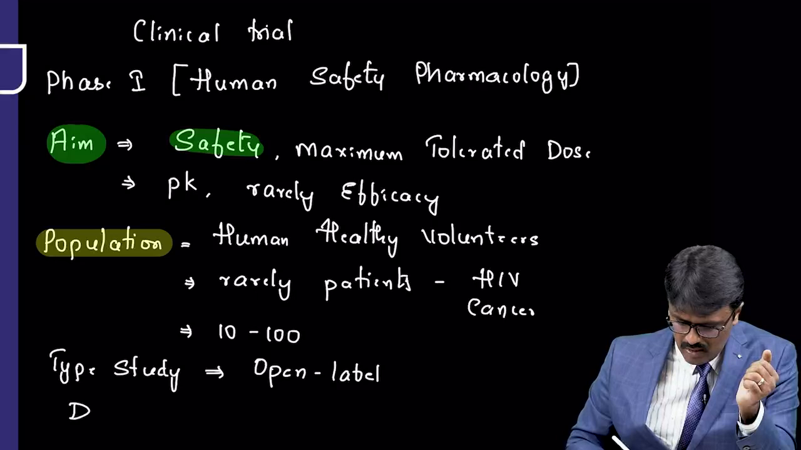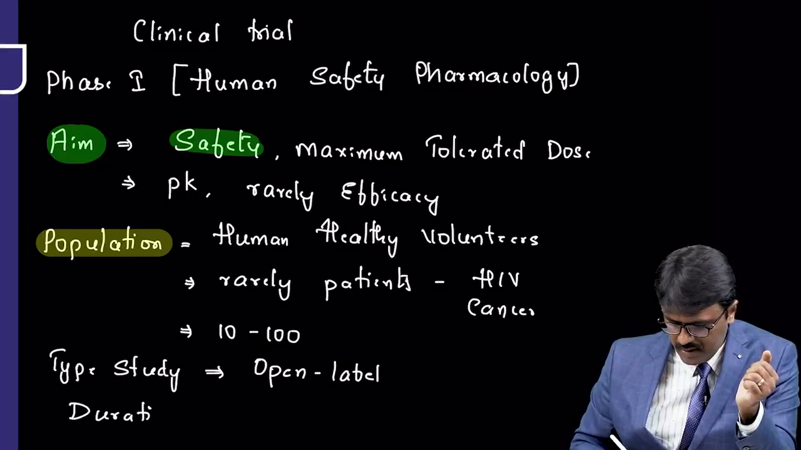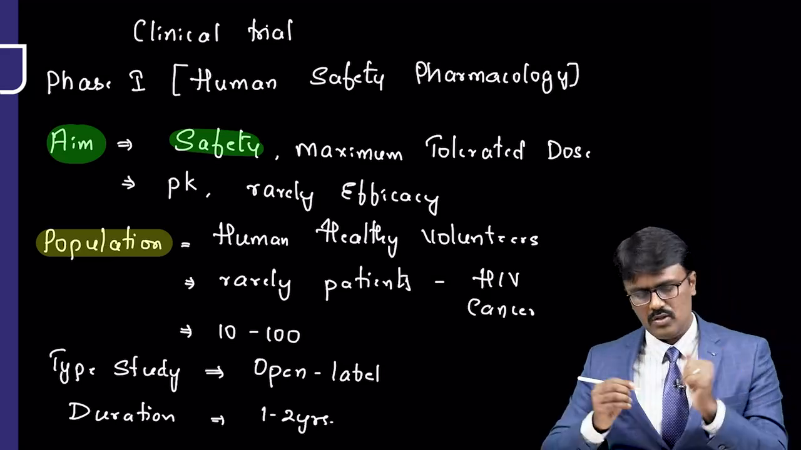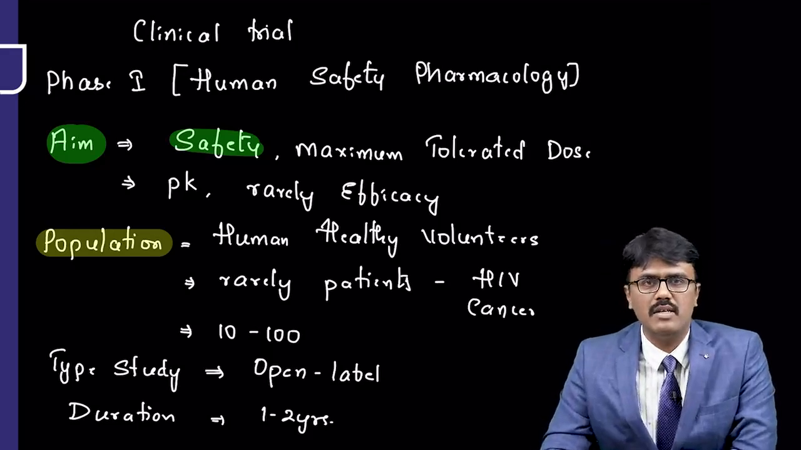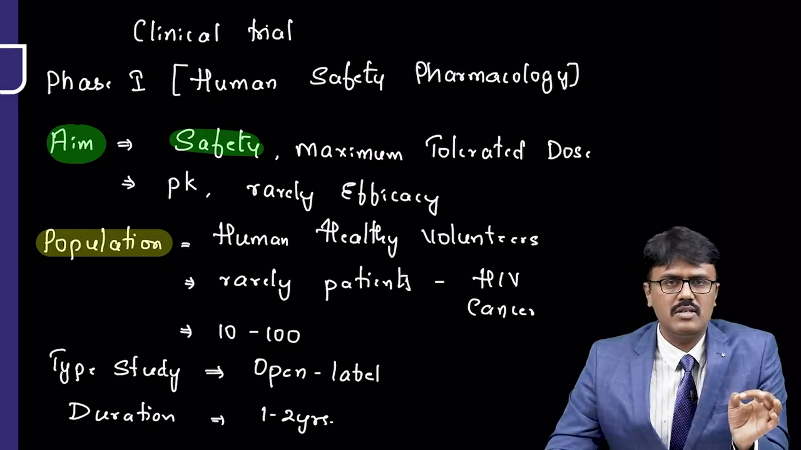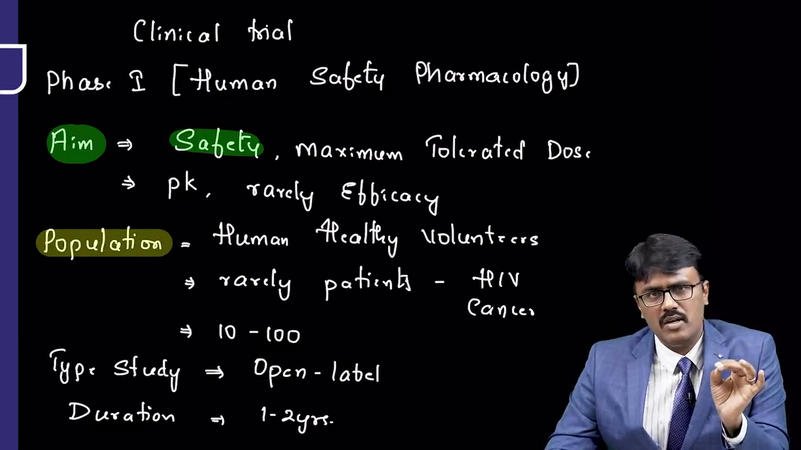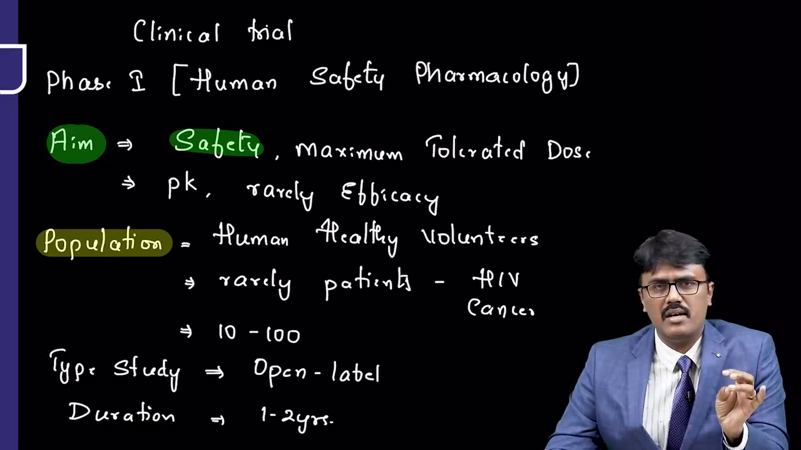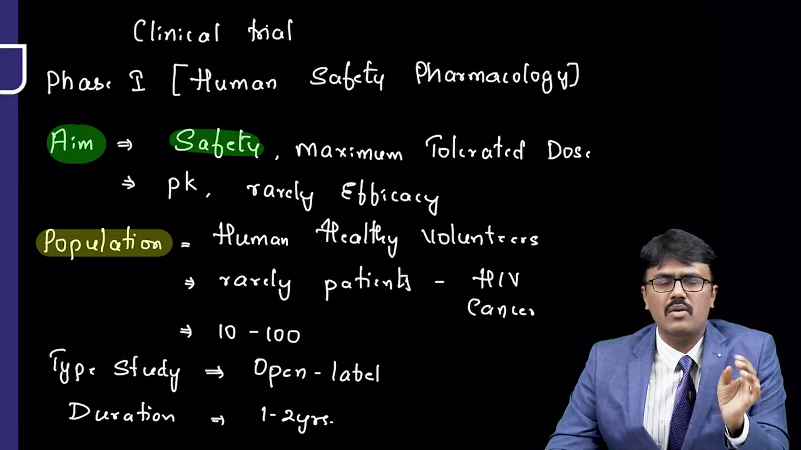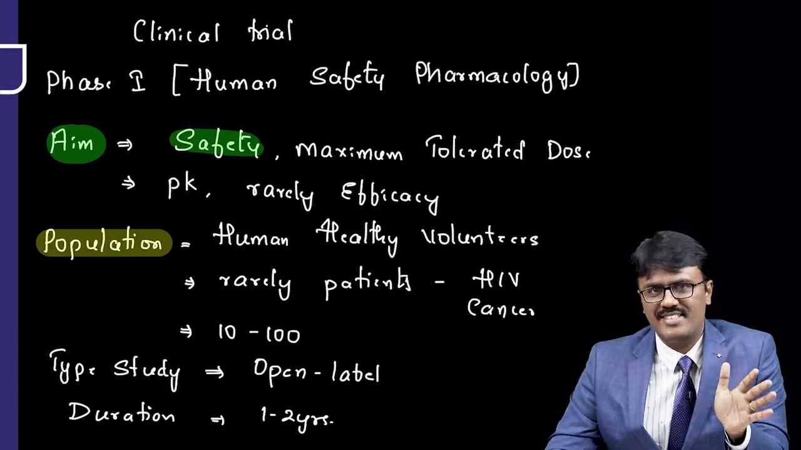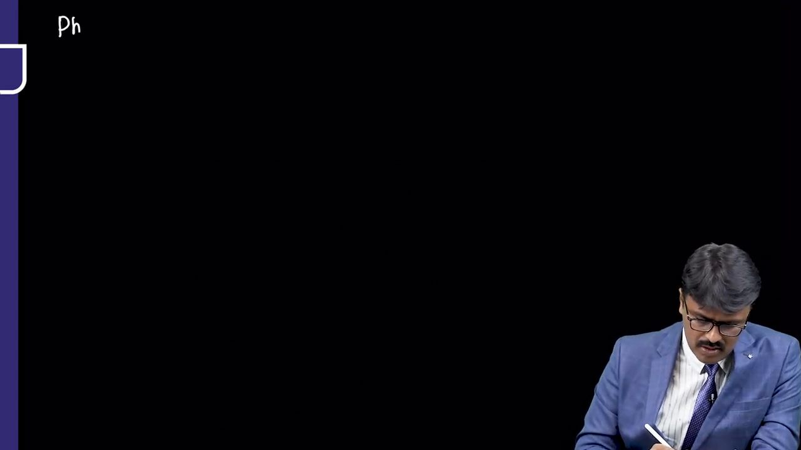So what is the duration? How many days may it take? The duration of this is around 1 to 2 years. So that is what we do in phase 1 clinical trial. And recently the question had come, what is the major aim of phase 1 trial? It is to find out safety. Once you are done with that, we will find out the maximum tolerated dose, and then pharmacokinetics. Efficacy is not going to be tested, only if there are patients. So who are involved? Human healthy volunteers. Yeah. So let me move on to the next one, phase 2 clinical trial.